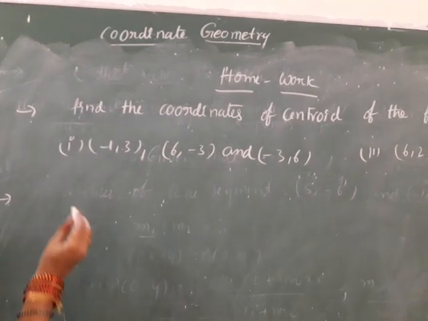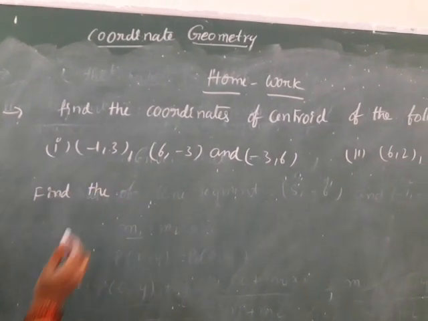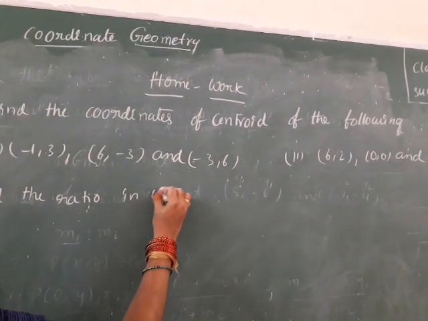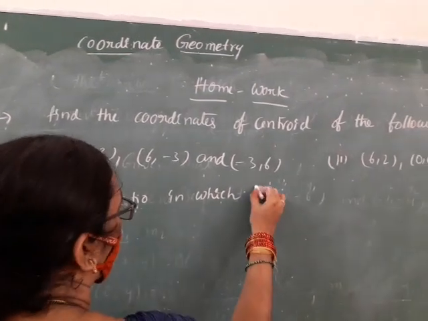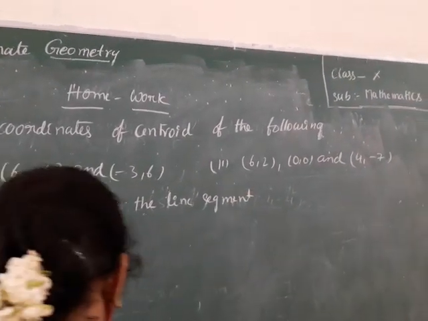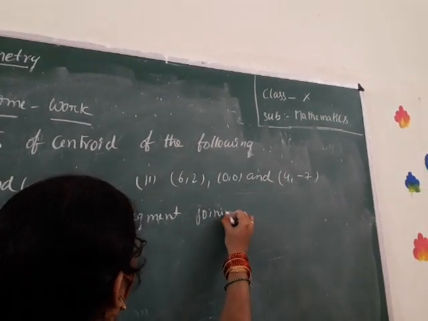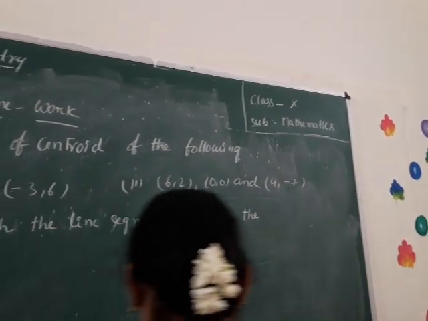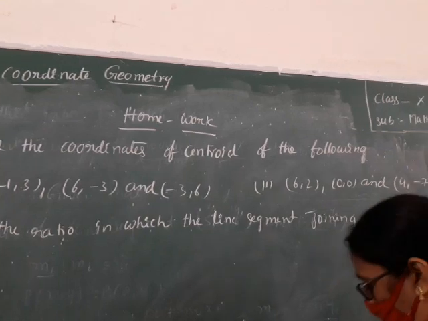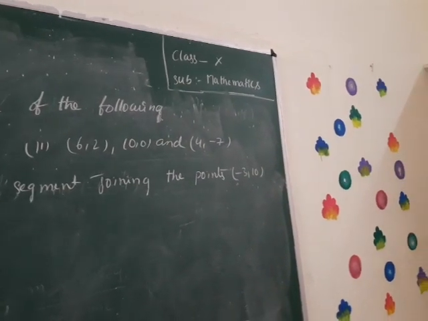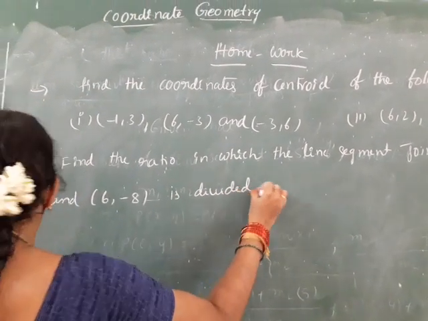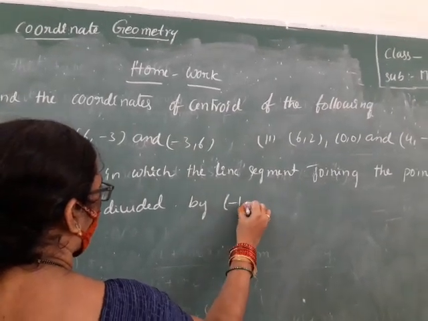Next one, find the ratio in which the line segment joining the points (-3, 10) and (6, -8) is divided by (-1, 6).